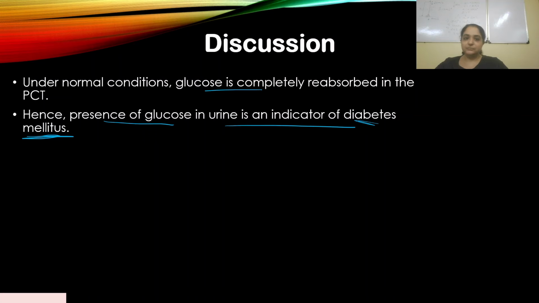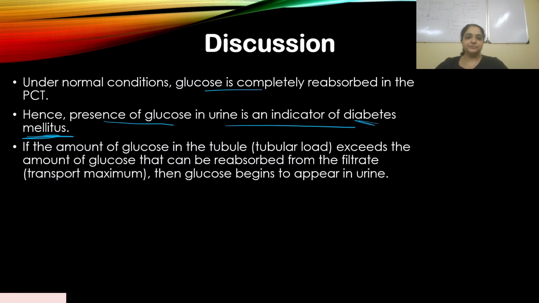And yes, presence of glucose in urine is an indicator of that. Okay, so we know that glucose is not supposed to be present, but when glucose is present, it is an indicator of a disease. So if the amount of glucose in the tubule, that is the tubular load, exceeds the amount of glucose that can be reabsorbed from the filtrate, then glucose begins to appear in urine, obviously.